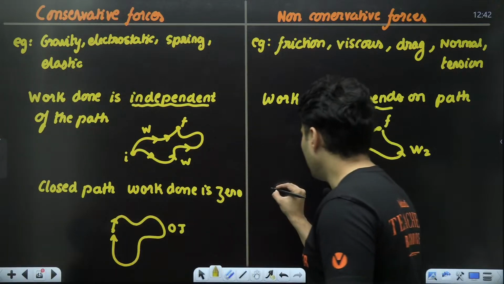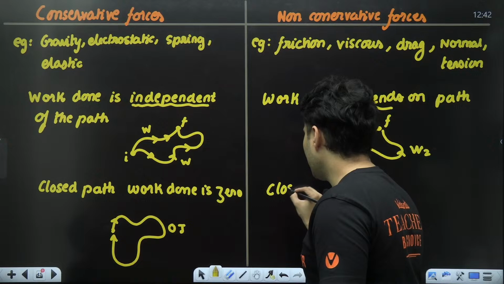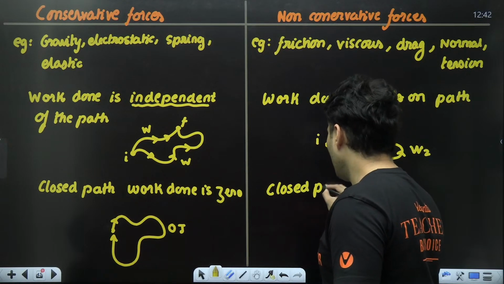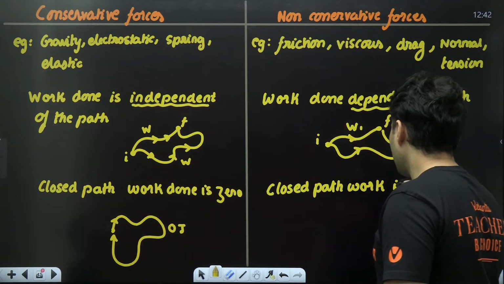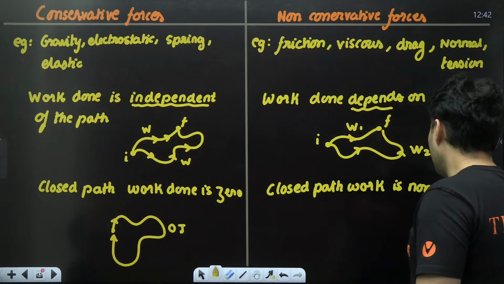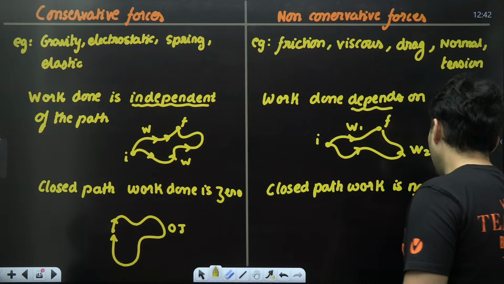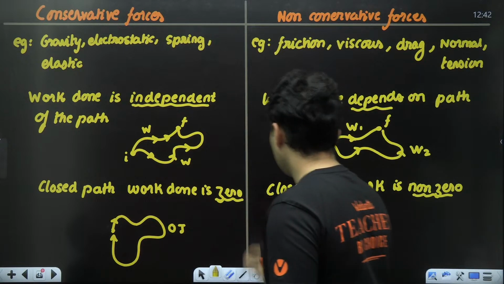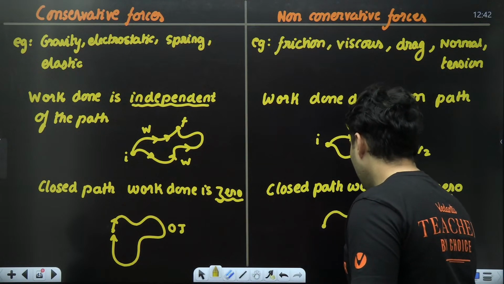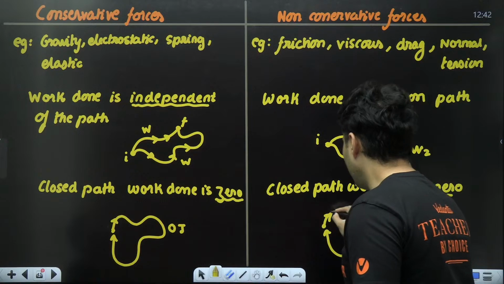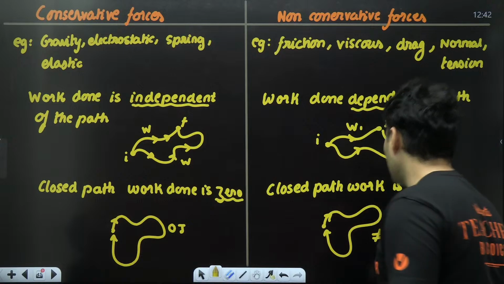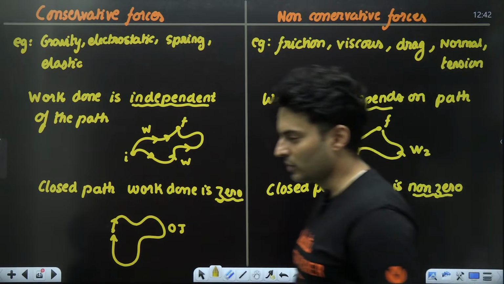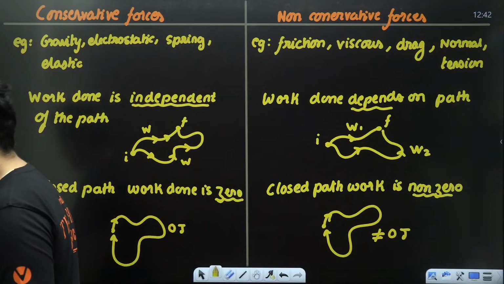But here the closed path work is not 0. Closed path work is non-zero. Very, very important. Here it is 0. So if you come back to the same point right from the beginning, this answer will not be 0 joules for non-conservative forces. Is that clear?